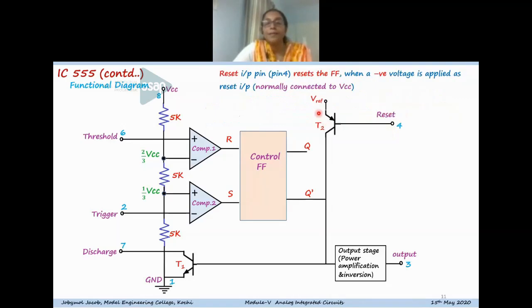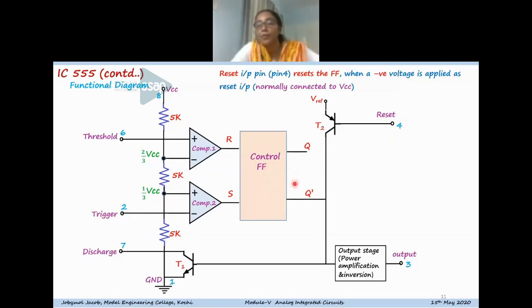And this is the reset input pin, that is pin number 4. This pin is actually used for resetting the flip-flop in case of any emergency. So the reset pin actually overrides the control instructions from the flip-flop.